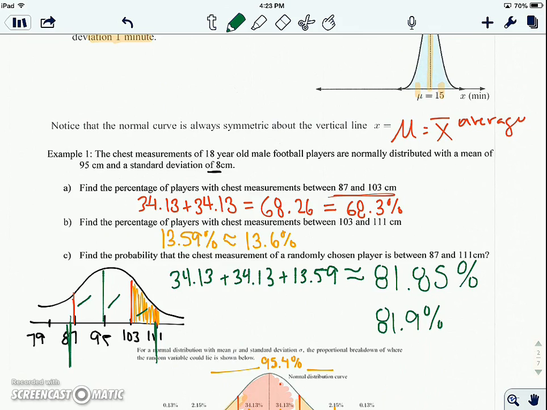You want the guy to have a chest from 87 to 111 centimeters. That's your thing. This would have been better if it was heights, but that's okay. The chance that you randomly pick one football player to go with you, and that boy will fall in that range, is 81.9%.